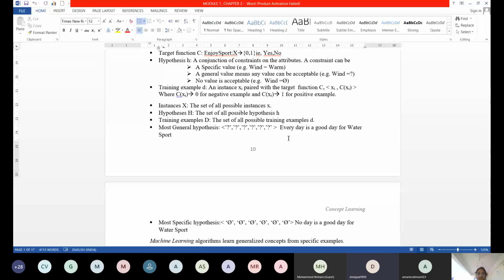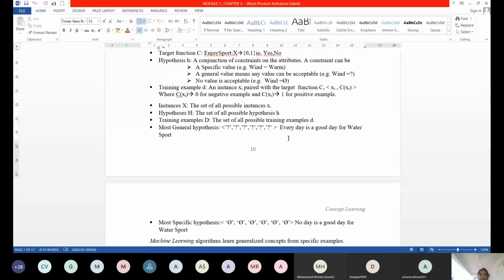Just where we were, I was explaining the hypothesis. A hypothesis is represented with the help of an angular bracket. Initially, we'll be seeing only the very general and very specific hypothesis. Very general is represented with a question mark.